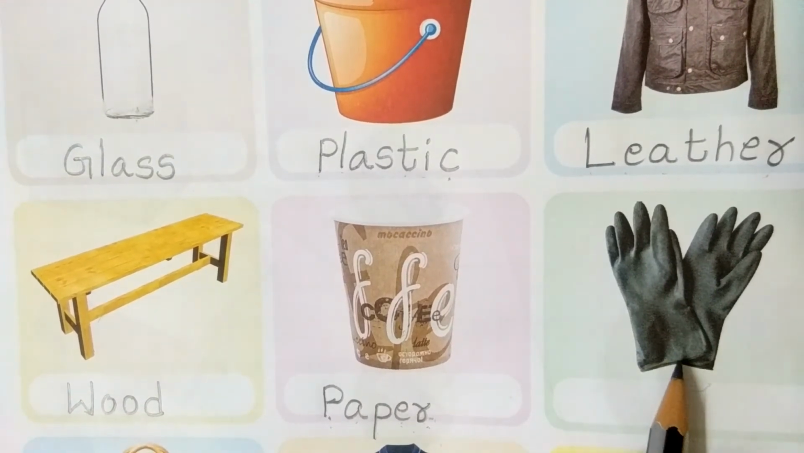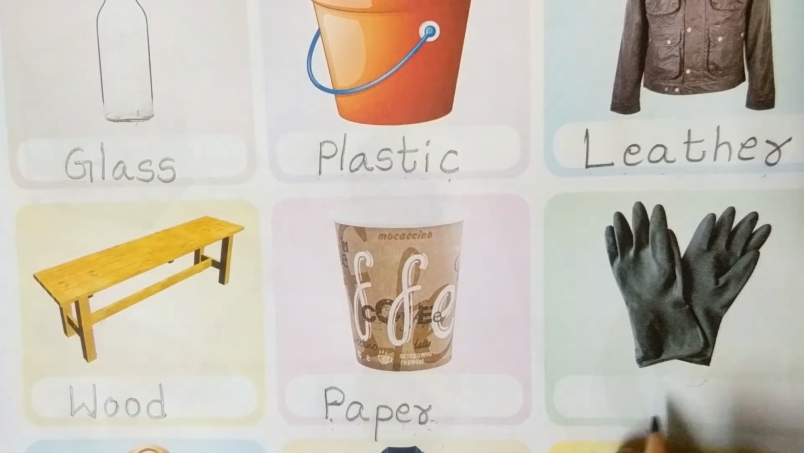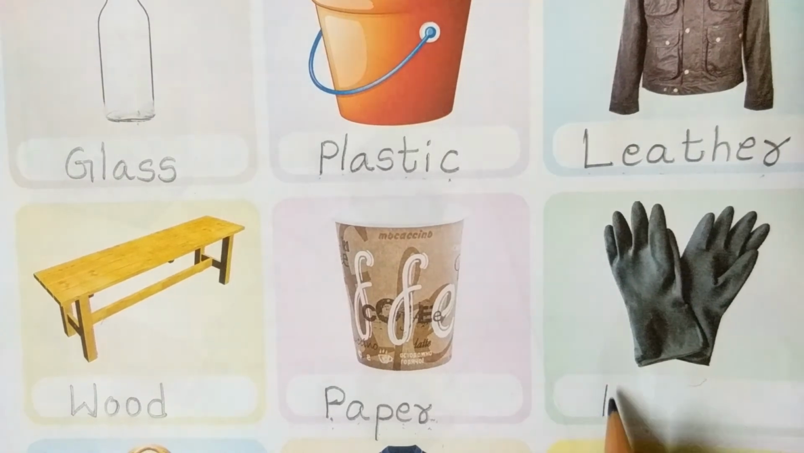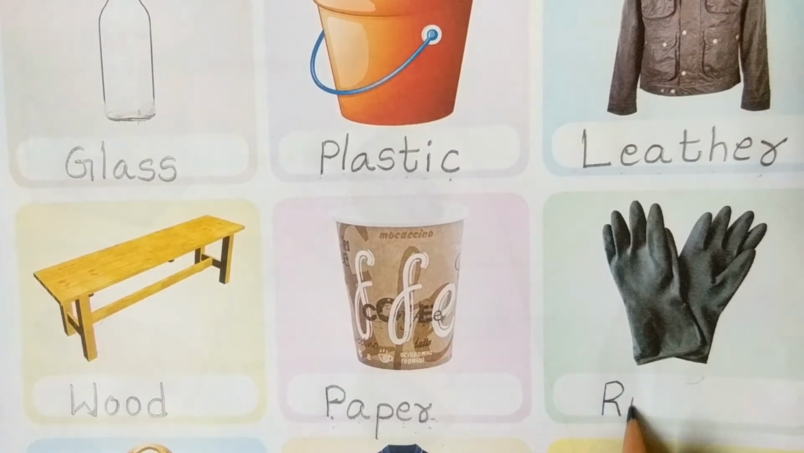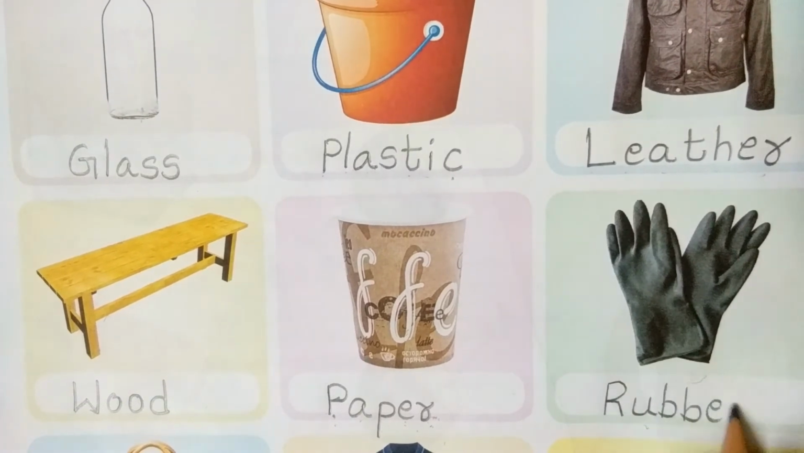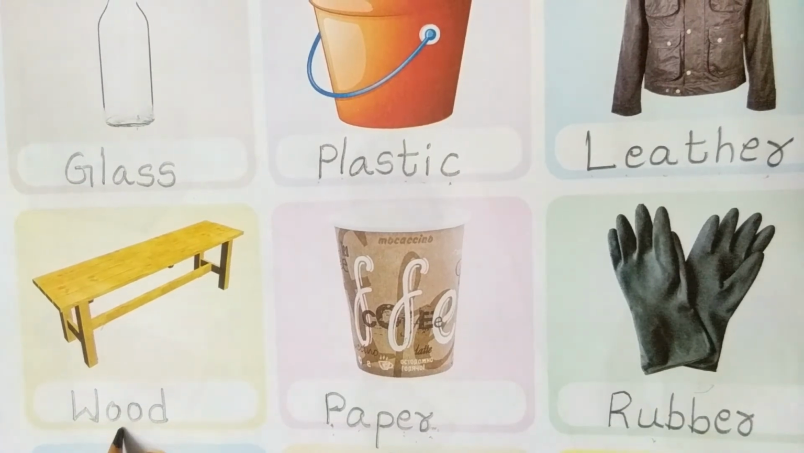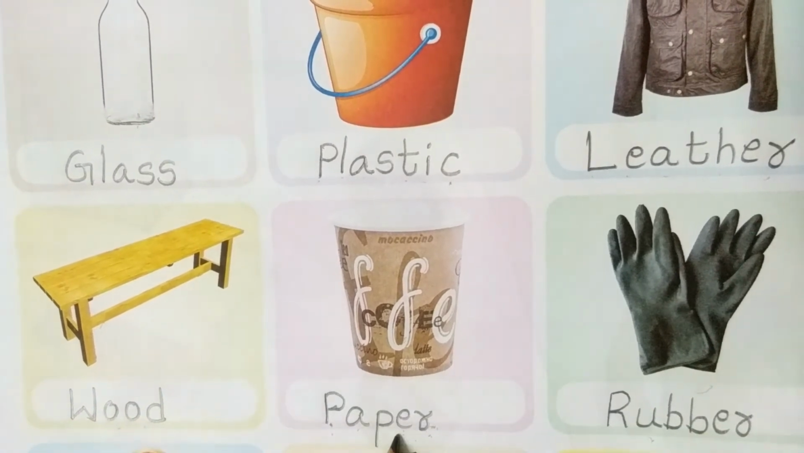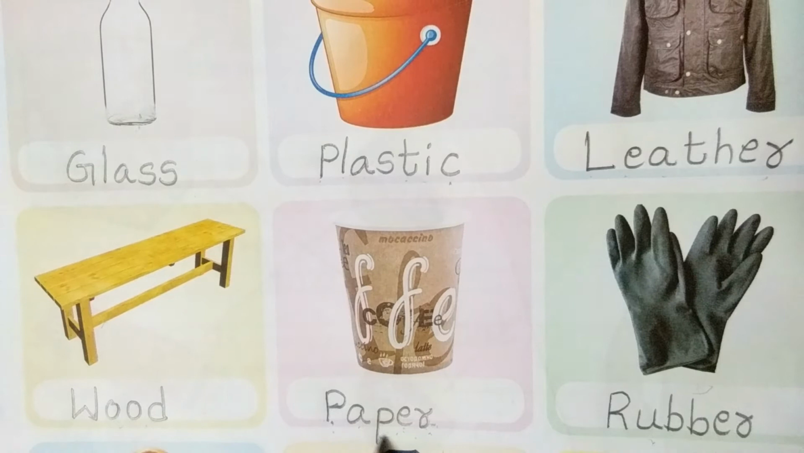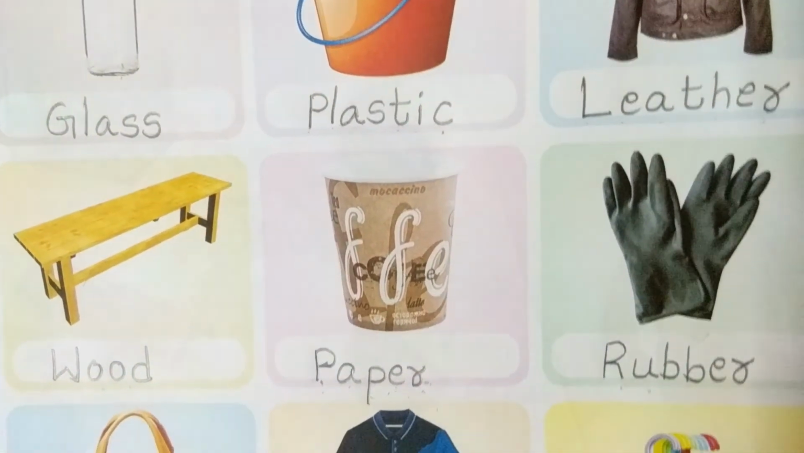Next, what is this one? Gloves. Gloves are made up of which material, children? Rubber. Very good. Capital R U B B E R, rubber. Write down in the third line wood, paper, paper and rubber. Come to the fourth line, children.